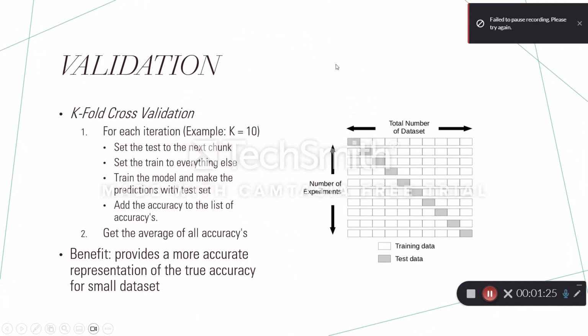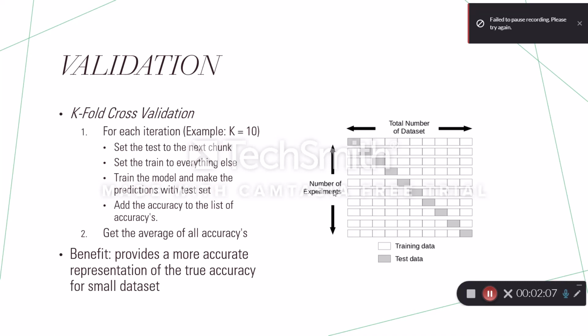So for actually testing the accuracy of the model, we use cross-fold validation. Basically how that works is, for each iteration, and in my example this is a 10 k-fold cross-validation, you set the test to a particular chunk. So, for example, this would be the test and everything else would be train. You train on the train part and then test on the test part, and then you capture the accuracy, and you do this k many times. So in that case, it would be 10, and then you get the average or mean accuracy.